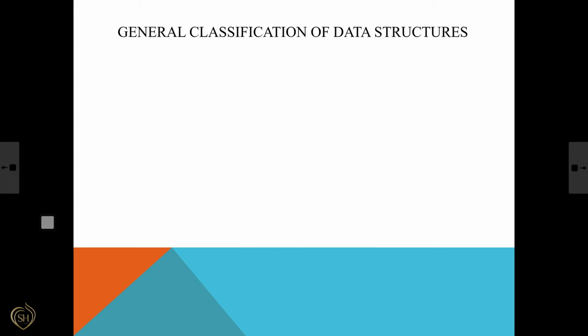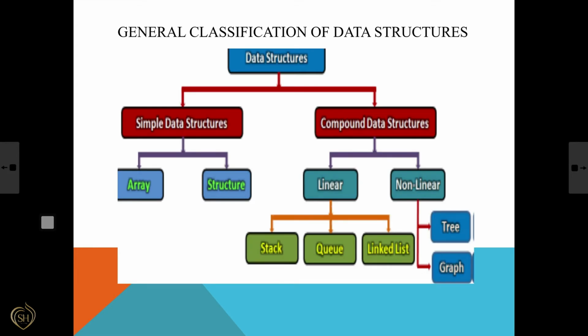Then, general classification of data structure. Data structures are classified into simple data structure and compound data structure. Simple data structure is a combination of elements. It may be dissimilar or similar elements. That is, we know array. Array is a collection of similar elements, and structure is a collection of dissimilar elements. These two are simple data structures.